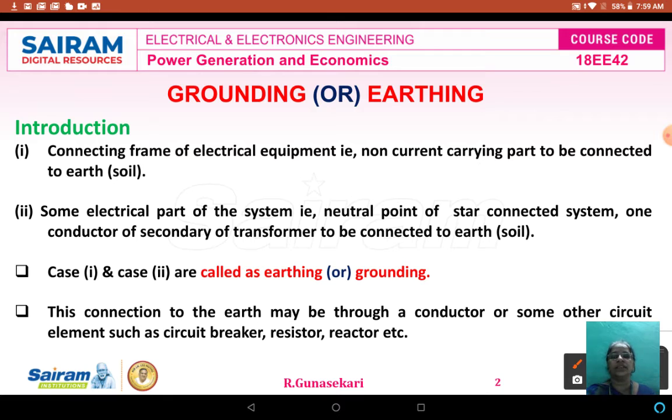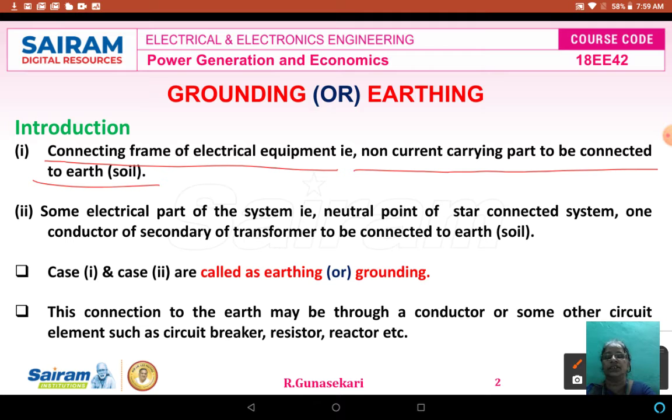grounding or earthing. The first one is connecting the frame of electrical equipment, that is the non-current carrying part, to the earth. Earth is nothing but the soil. The second case is some electrical part of the power system, that is the neutral point of the star connected system, or one conductor of the secondary of a transformer, connected to the earth, that is the soil.